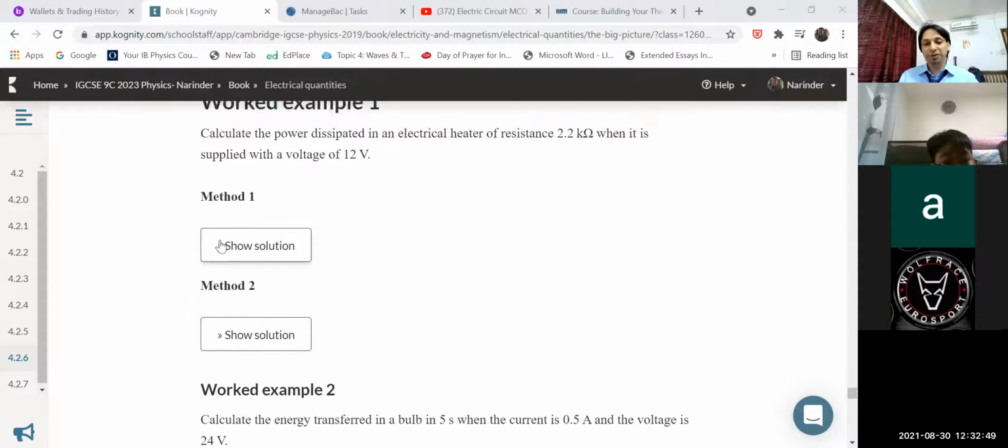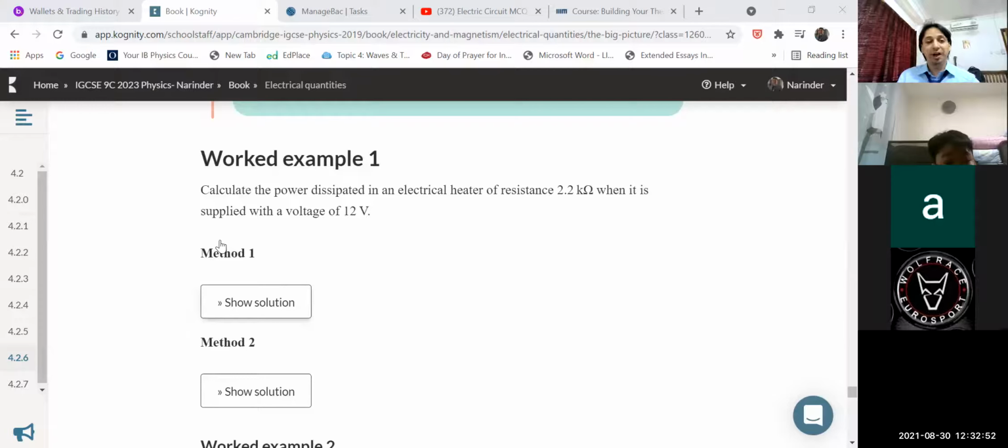Now let's do some questions, children. Then we will end this meeting, and then you can revise for your test. Example number 1, children. Calculate the power dissipated in an electric heater of resistance given, when it is supplied with a voltage of 12 volt. Now you have to pay attention. What you have to calculate? You have to calculate power dissipated. How much power is wasted. So P, let me write this equation. Heater resistance is given, okay, R is given, and V is given.